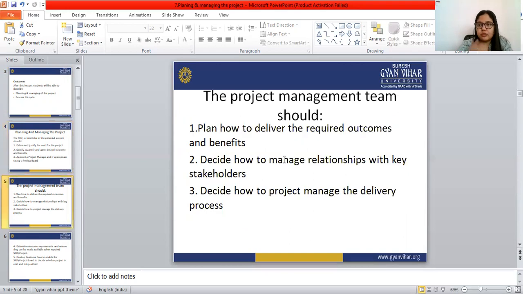And the project management team: if there is a project, there should be a project management team, and they should plan how to deliver the required outcomes and the benefits. They have to decide how to manage relationships with the key stakeholders, and design how to project manage the delivery process.